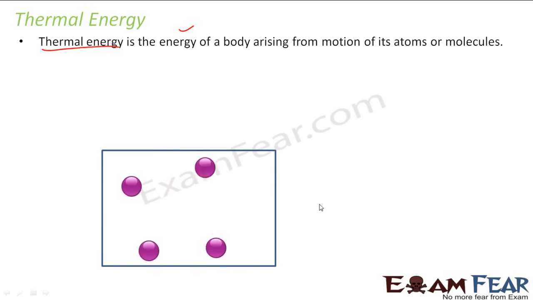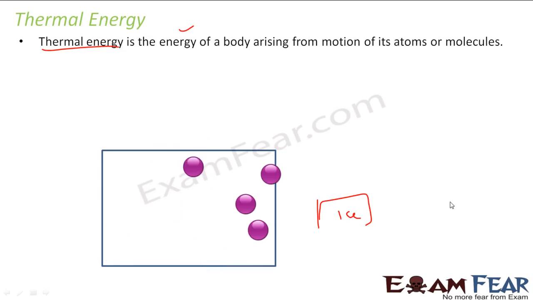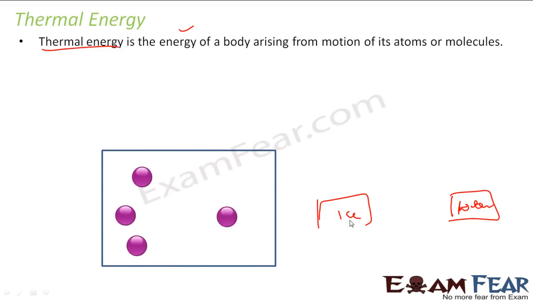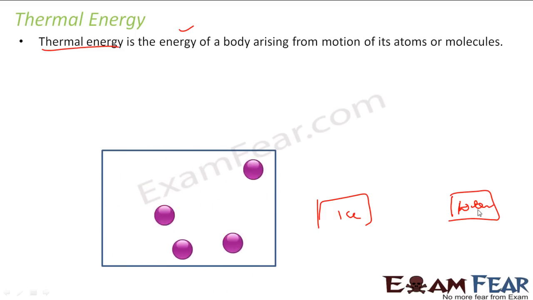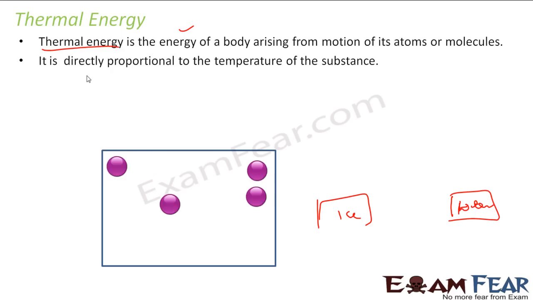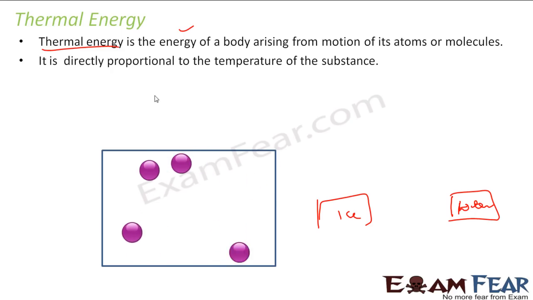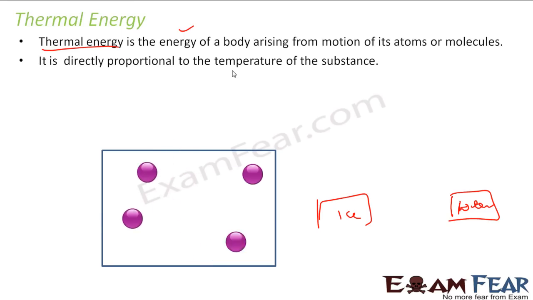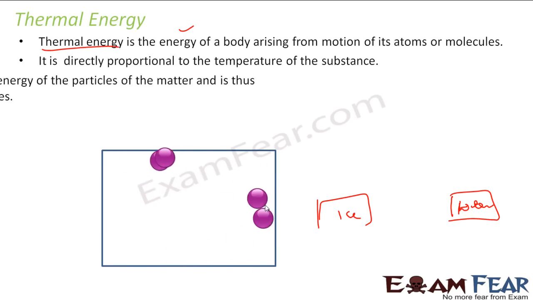Correct? So as I told, if it is ice and if it is water, in case of ice my molecules move at a very slow pace. Water will move at a higher speed. This is directly proportional to the temperature of the substance. The name thermal energy itself comes from thermal, temperature. Thermal energy is directly proportional to the temperature of the substance, because the higher the temperature is, the faster the atoms or molecules will move.